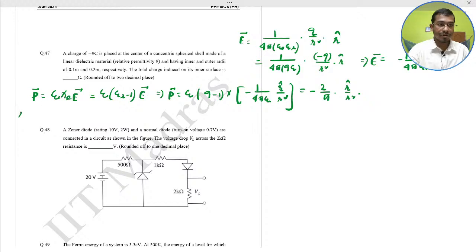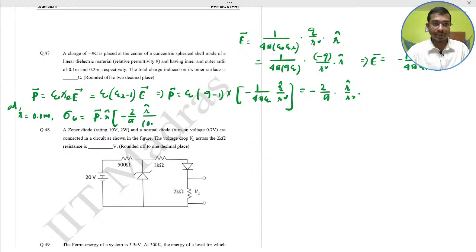Surface bound charge at r equal to, this is given, r equal to 0.1 meter. So at r equal to 0.1 meter, you have to find the sigma b. Okay, the total charge induced, basically the surface charge, that is P dot n cap, into minus 2 by pi r cap divided by r square, means 0.1 square, and this is the minus r cap. Okay, so this would become, after calculation, 200 divided by pi.